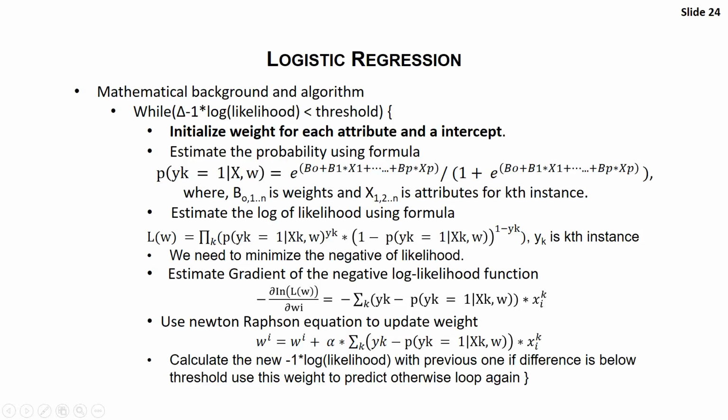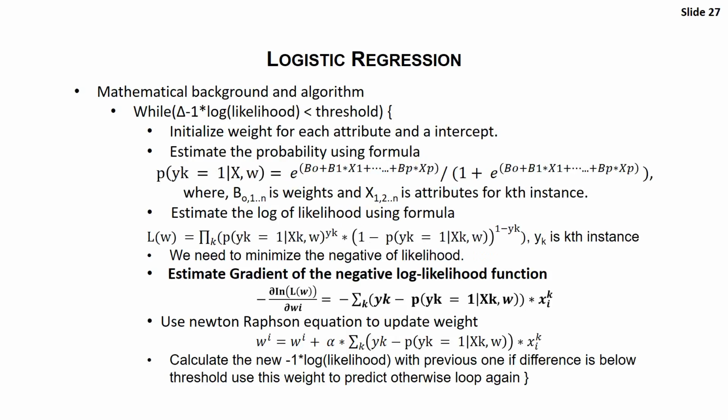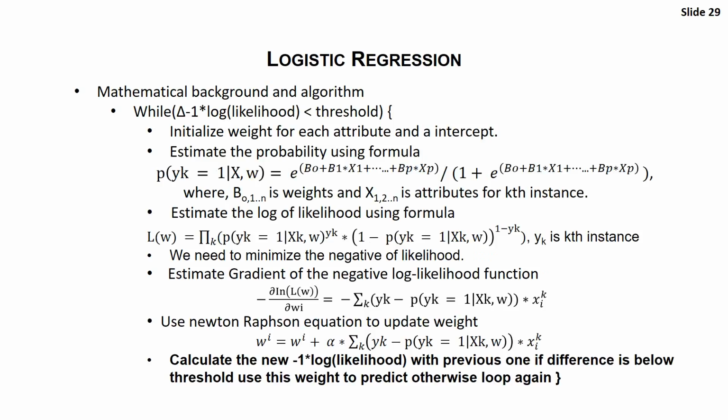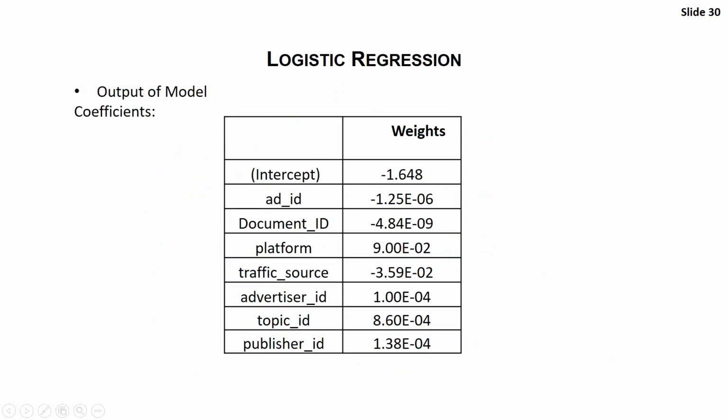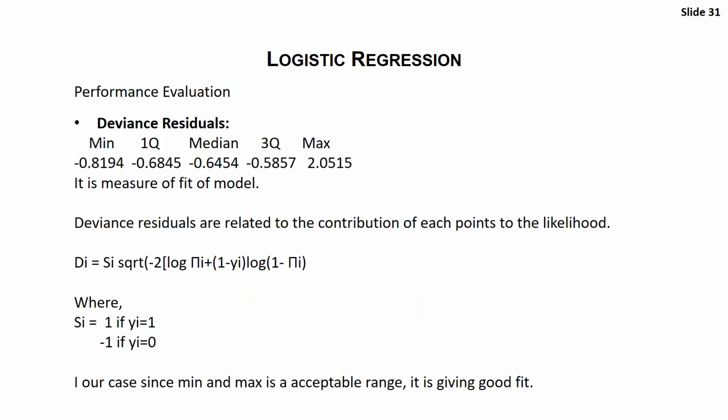Now after calculating the probability, we feed this probability into the log likelihood equations. We need to minimize the negative of the log likelihood and estimate the gradient of the negative log likelihood. This we do with the Newton-Raphson equation. Finally, we calculate the difference in log probability and stop when it is less than the threshold. The outcome of the logistic model is that we get the weights with respect to our input variables.